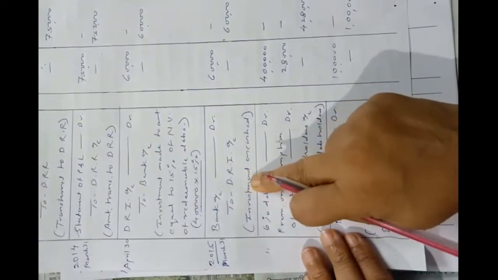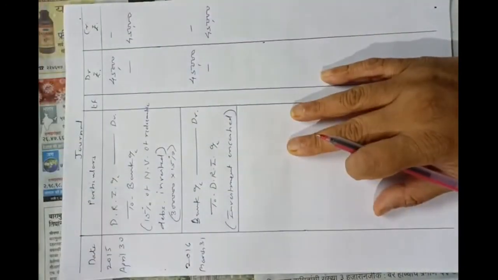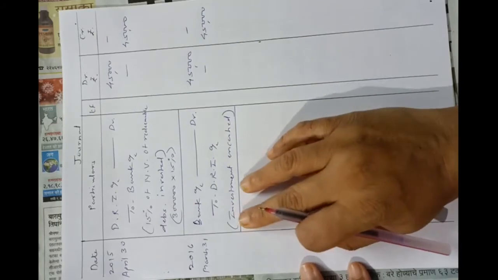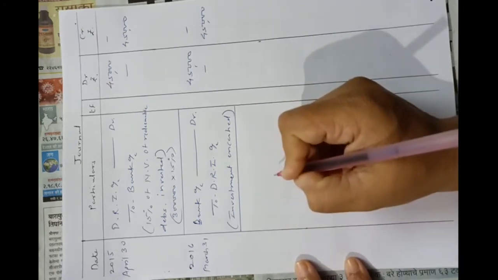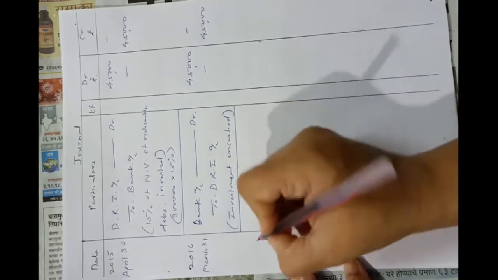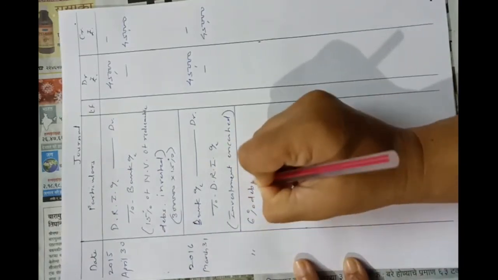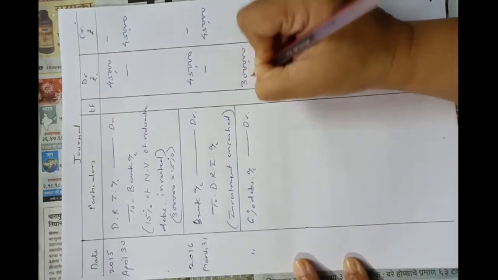See, this entry is similar to this entry, investment made on 30th April and on the date of redemption investment encashed. Similarly, we have to pass this entry on 31st March 2016 for redemption of 3000 debentures. Okay, then on 31st March 2016 they have encashed the investment. Now the entry of redemption amount due, so the entry will be on the same date. 6% debentures account debit, amount redeemable is 3 lakhs, that is nominal value.